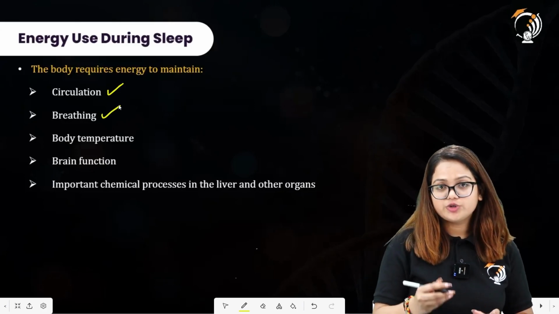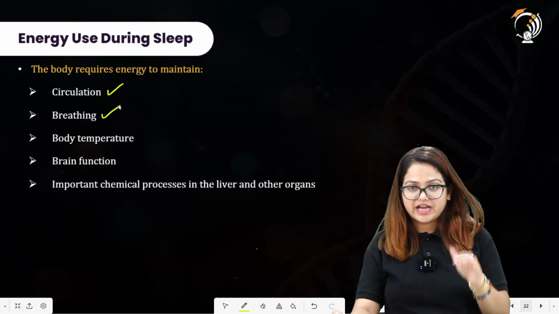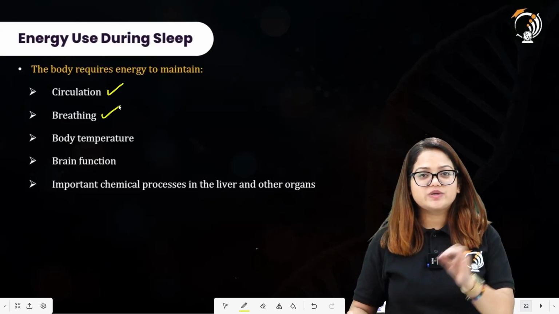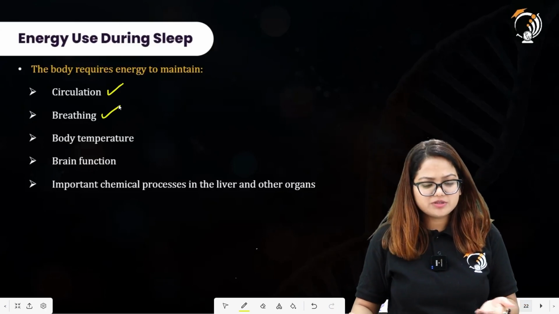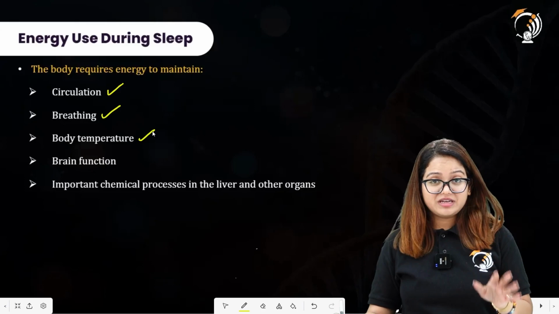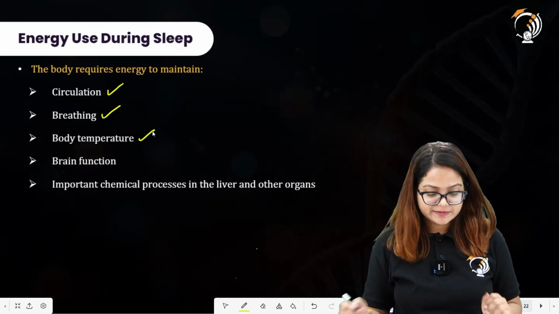Breathing is there in order to meet the oxygen needed to carry out the respiration process, and through that we obtain energy from the food resources. This energy is utilized to carry out the body functions. For example, to carry out circulation, energy will be required. Then body temperature: to maintain body temperature while we are asleep, we also require energy.